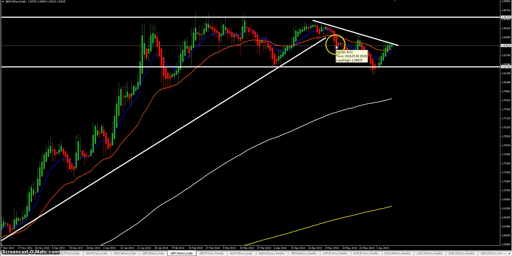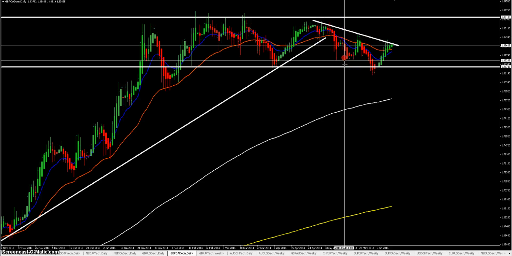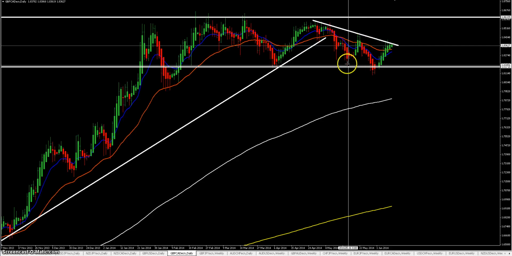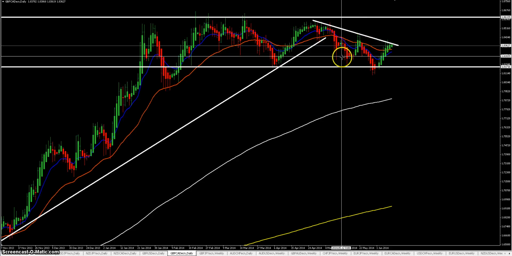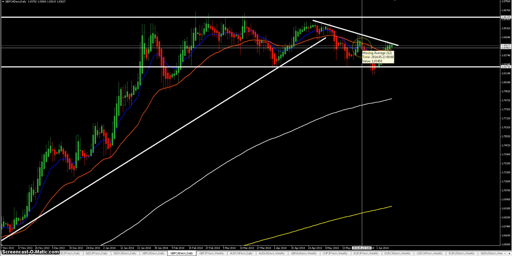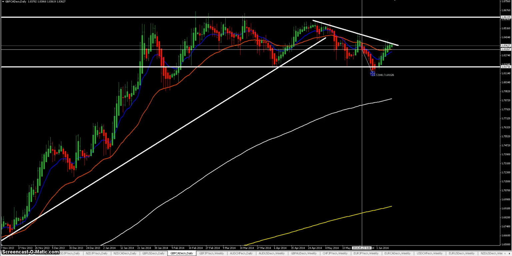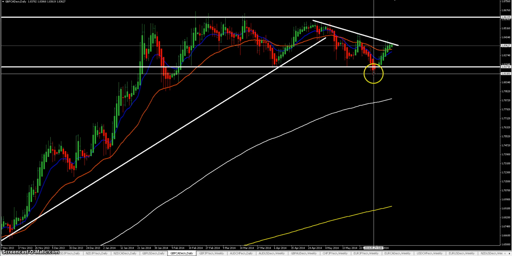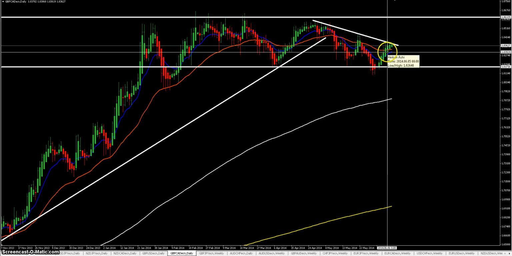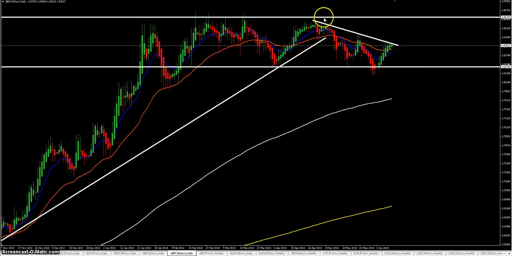If we check the daily, we have that range. Price made a lower low here, then a lower high, so a daily 1 to 3 short, but price was in range. Then price made a lower low point and now a lower high is in the making, so price is at resistance now, so it looks like a daily 1 to 3.